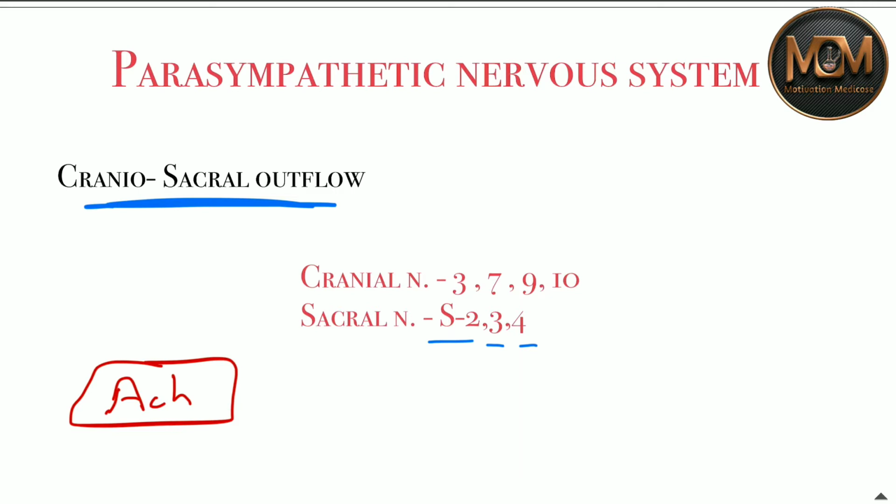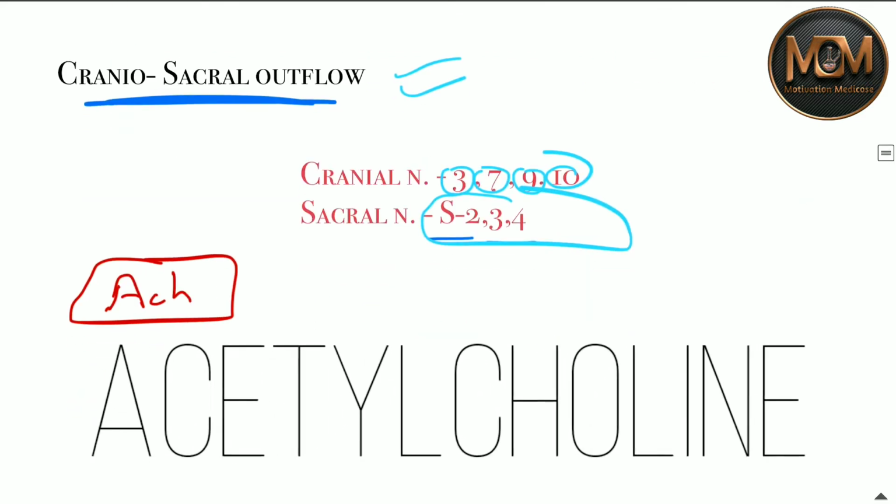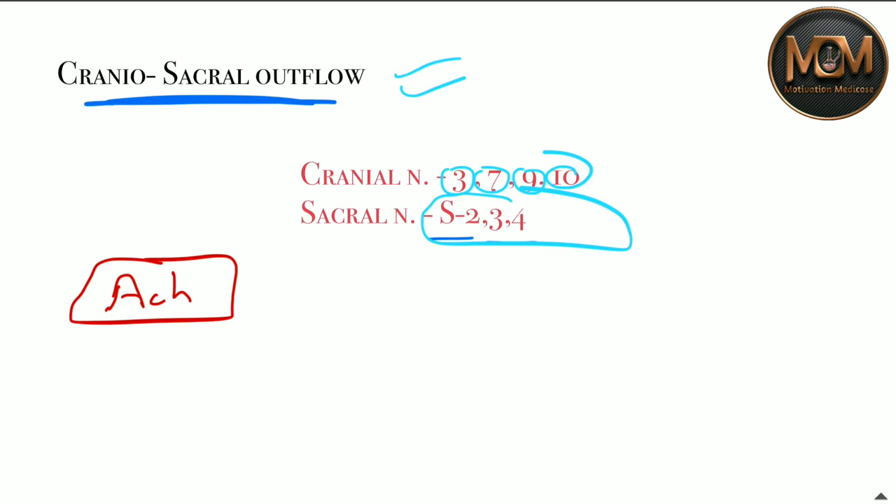So first of all, as you know, the parasympathetic nervous system is of craniosacral outflow, and the cranial nerves involved are 3, 7, 9 and 10, and the sacral nerves are S2, S3, S4. Now the hero of this movie is acetylcholine. So acetylcholine is the main neurotransmitter. Basically, acetylcholine is both the preganglionic as well as the postganglionic neurotransmitter.